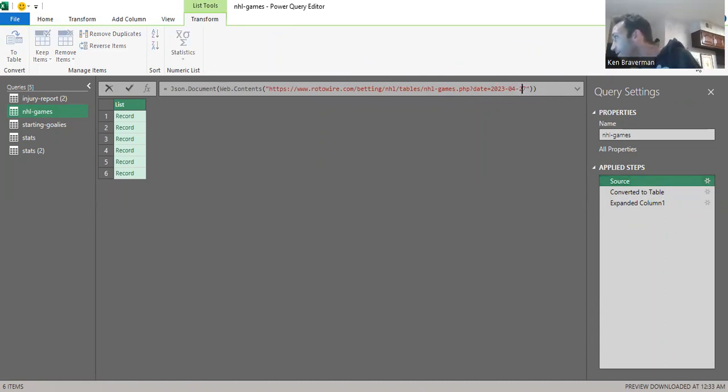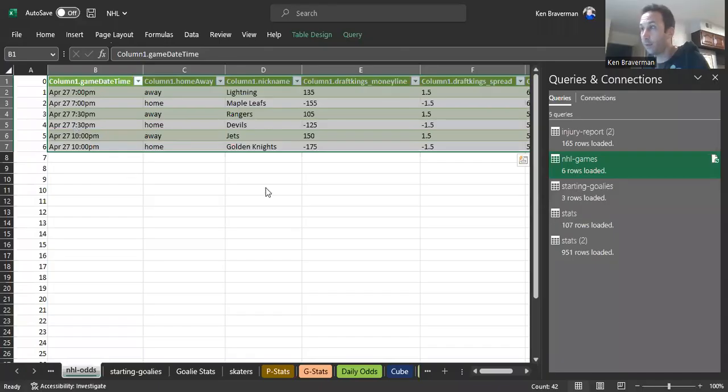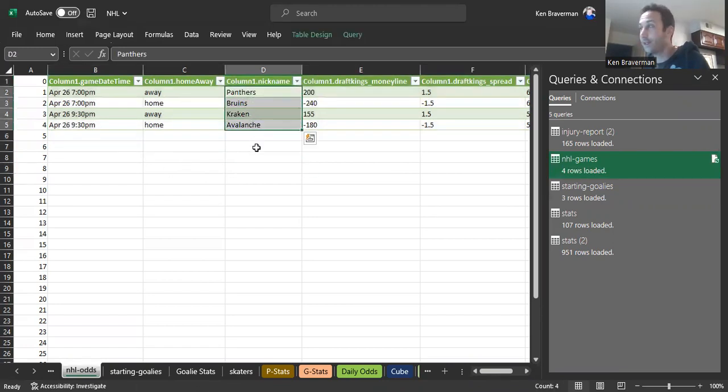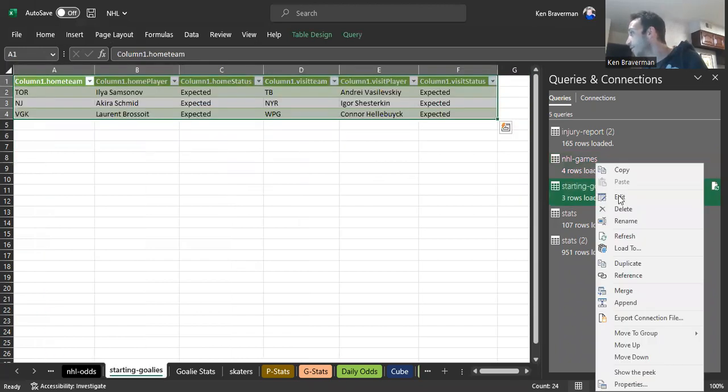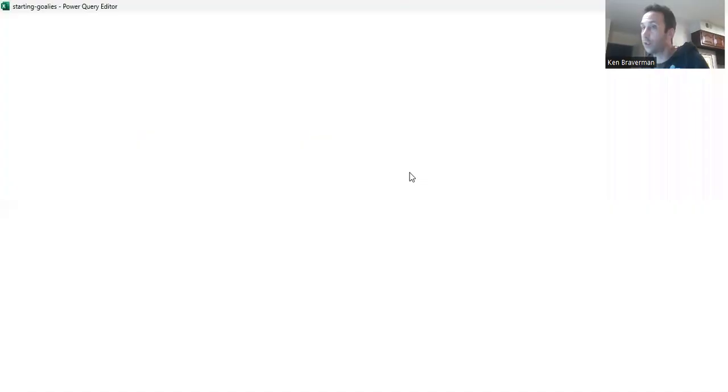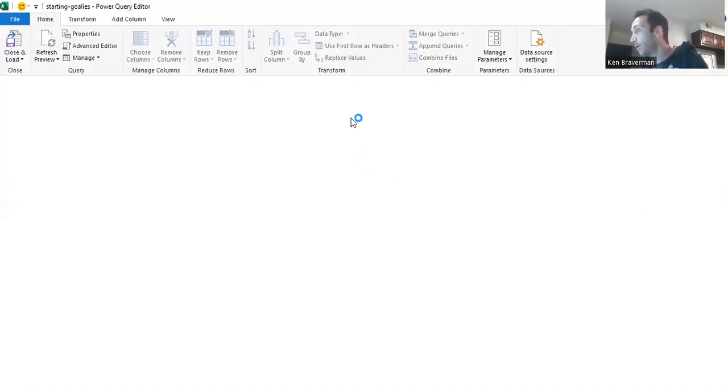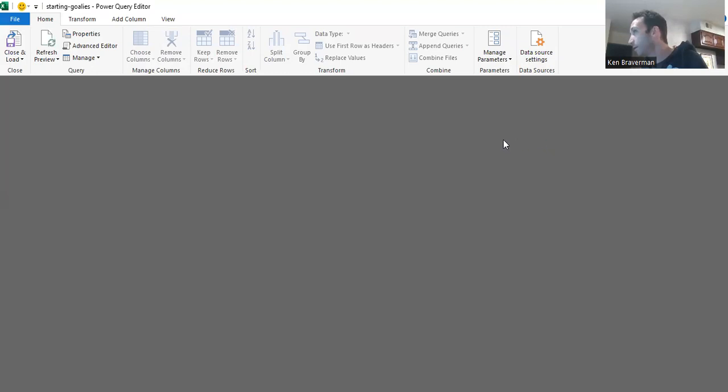You just need to type 26 and 20 instead of 27. And that's going to change the code to pull the odds from April 26th. And you press enter. And then you go home, load, and lock and load or whatever it is, right? And now it just brought in the odds for Wednesday instead of Thursday. We need to do the same thing for the starting goalies query. We need to change that one to pull just the starting goalies from the 26th. Same thing. We go in here and we go to source.